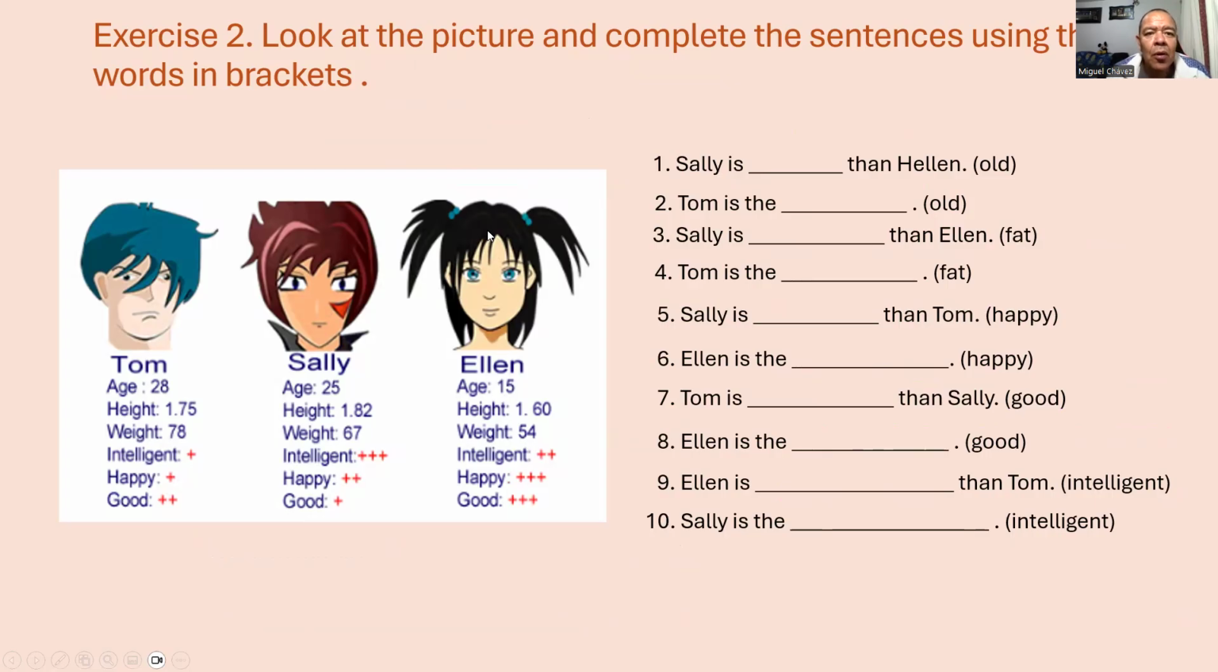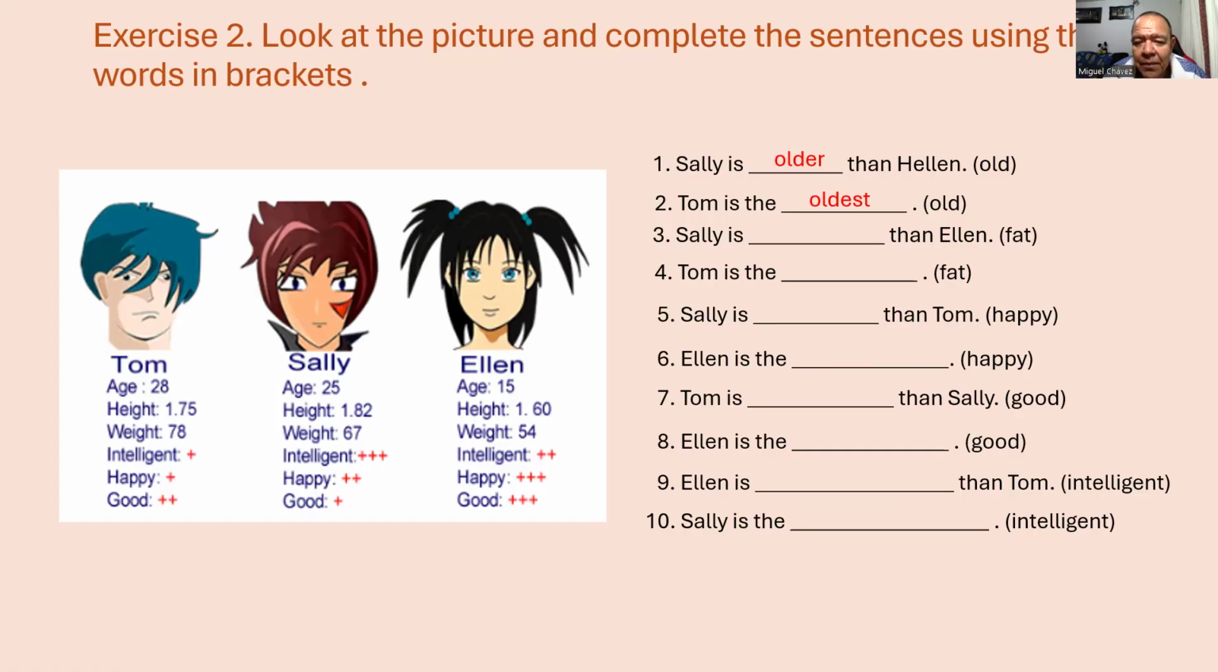Exercise 2. Look at the picture and complete the sentences using the words in brackets. Remember, you have only 10 seconds to give the answer. Number 1. Sally is older than Helen. Number 2. Tom is the oldest.